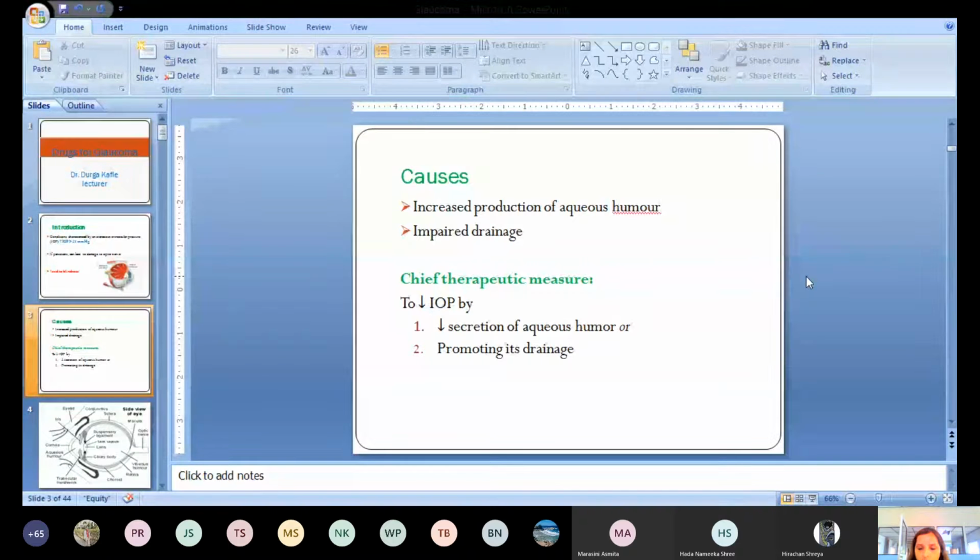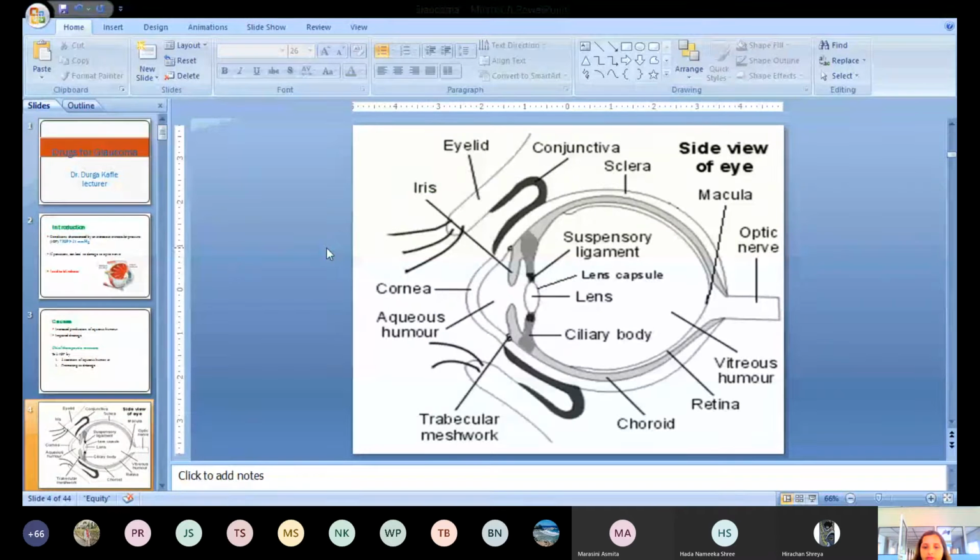You should know about the synthesis and the drainage of the aqueous humor before going directly into the drugs. First of all, you should have a clear concept of synthesis and how the aqueous humor is drained, to know the mechanism of action and the site of action of the different drugs.